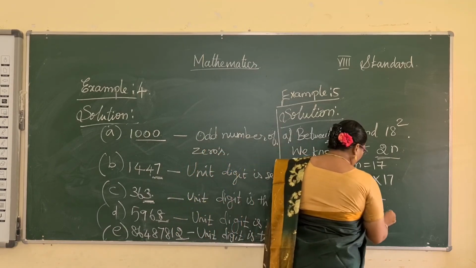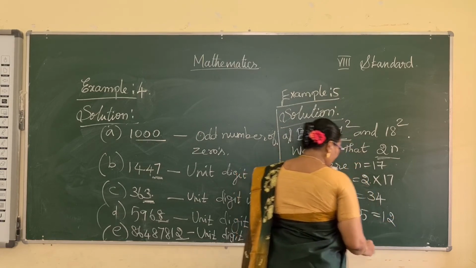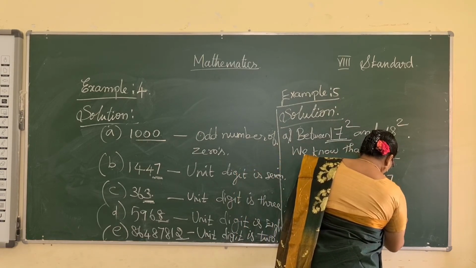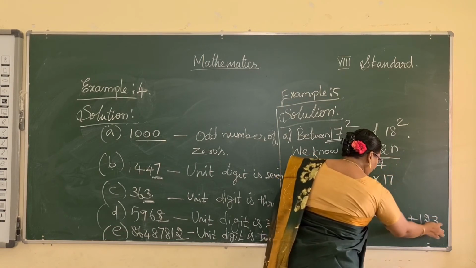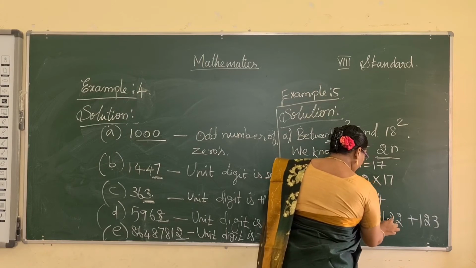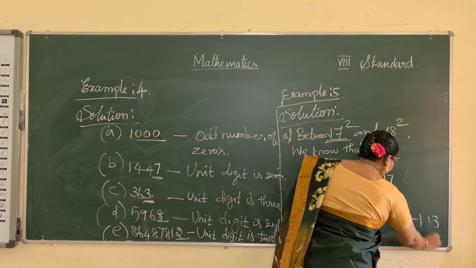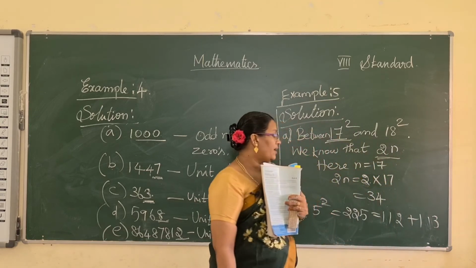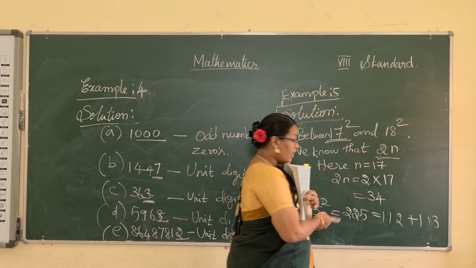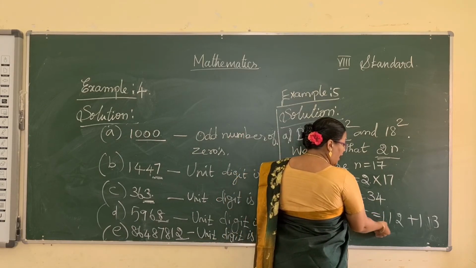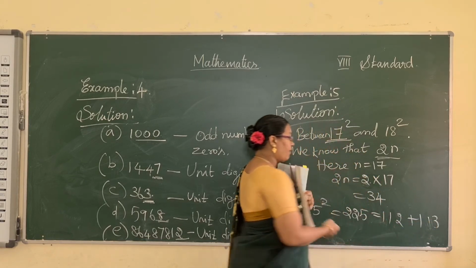So 112 plus 113. These two are the consecutive terms. So 112 plus 113, we get 225.